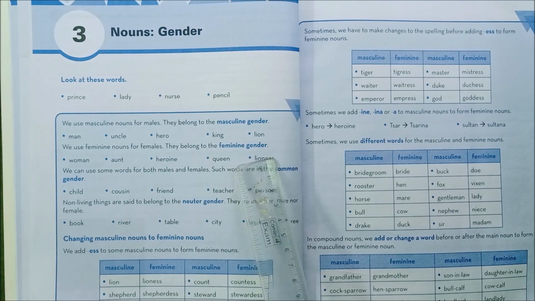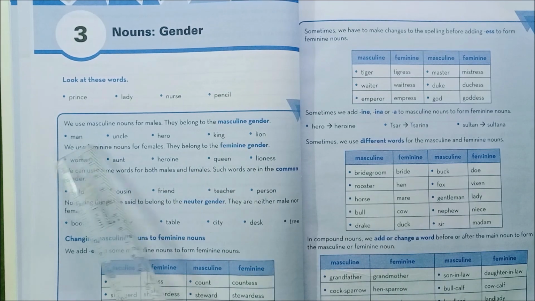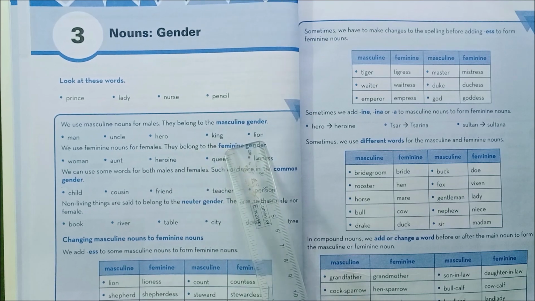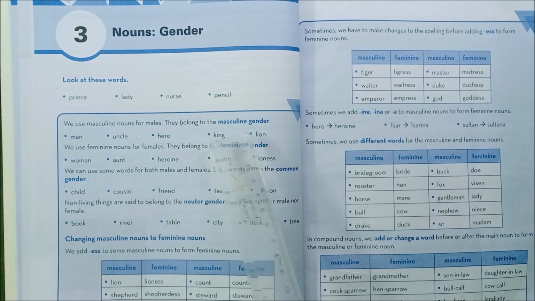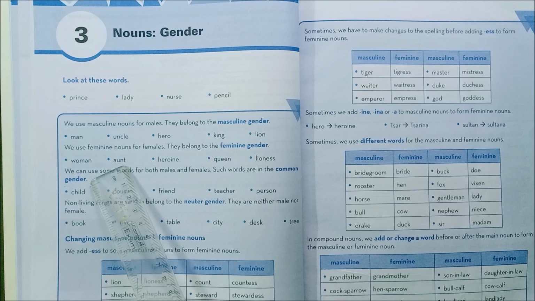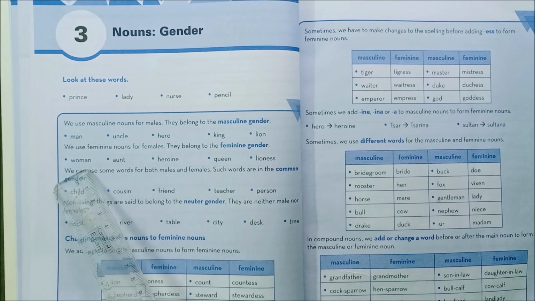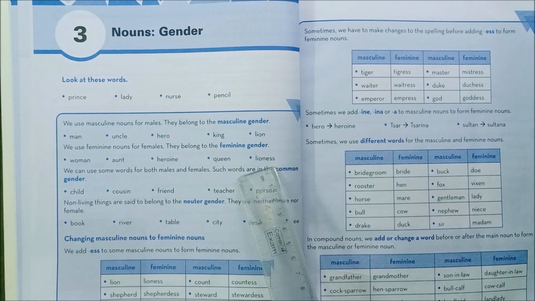This is the example for masculine gender: man, uncle, hero, king, lion. And this is the feminine gender: woman, aunt, heroine, queen, lioness.